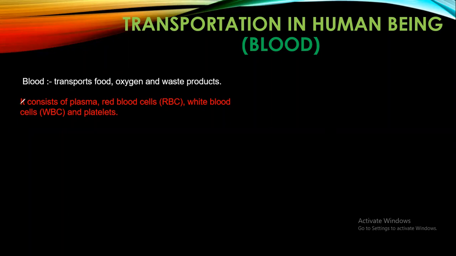If you see, the blood is divided into two components. The liquid component is called plasma, and the second component is made up of blood cells.